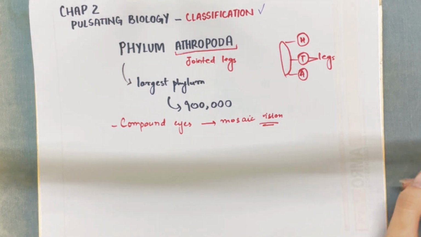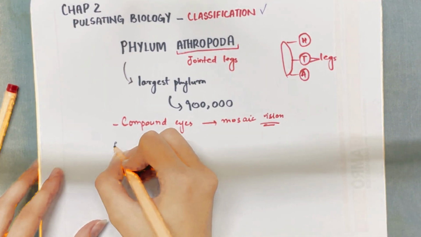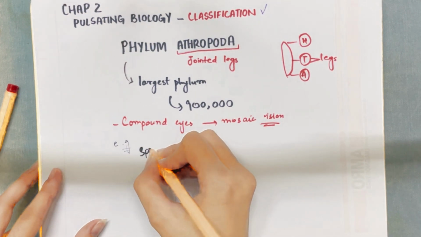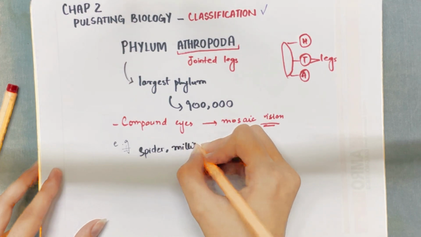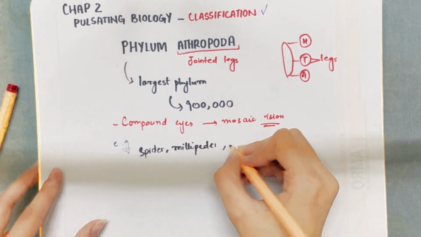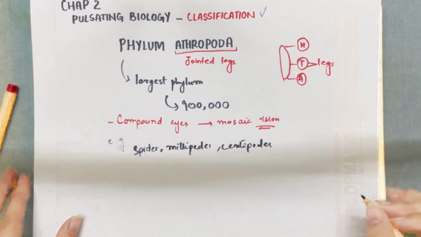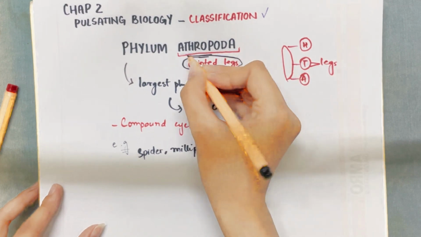Well, the examples that are included in the phylum Arthropoda include spiders, millipedes, and centipedes. It includes basically all the organisms that have multiple legs, since Arthropoda itself means the organism with jointed legs.